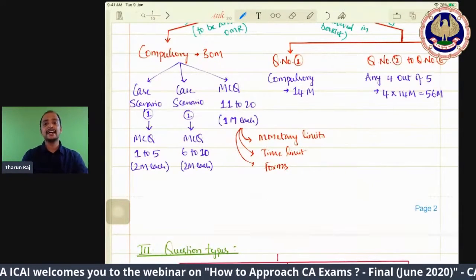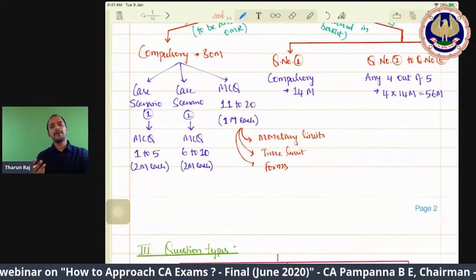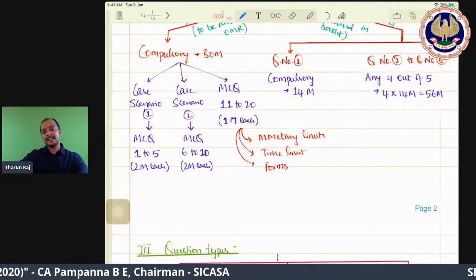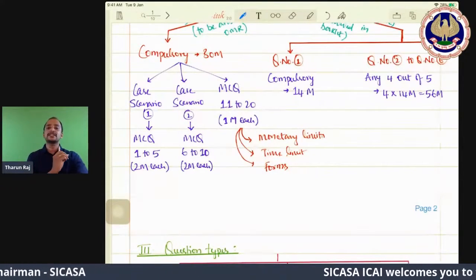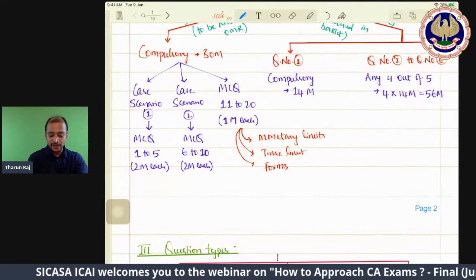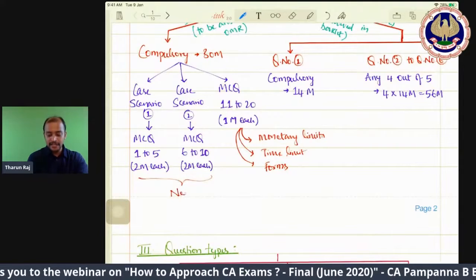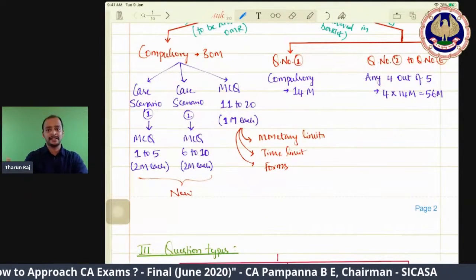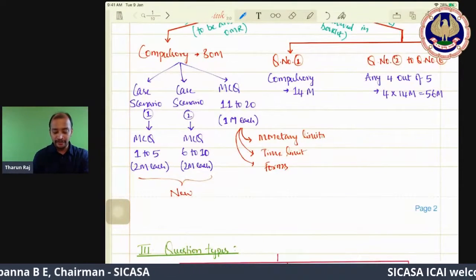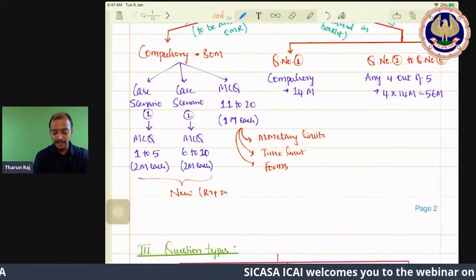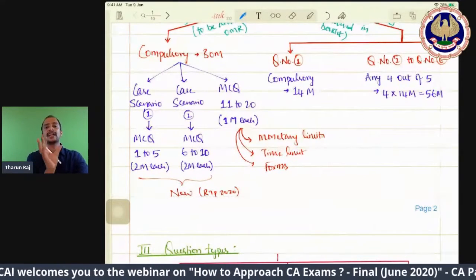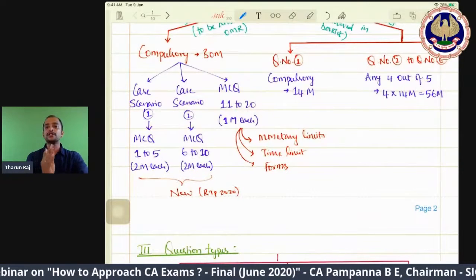So I cannot say that this is exactly how it is. This is based on my interaction with the students in the past attempts, who have said these are the areas from which the questions are asked. So this is what I am trying to tell. And these 2 case scenarios are completely new. We did not have them in the past. So if you want to know how these case scenarios could be, you can refer to the latest RTP. RTP 2020, we have the latest RTP. In that RTP, you can refer to how the case scenarios could be. So this is with respect to division A.